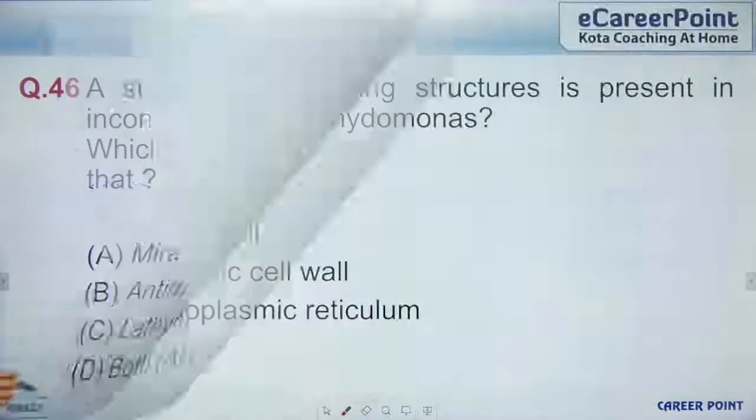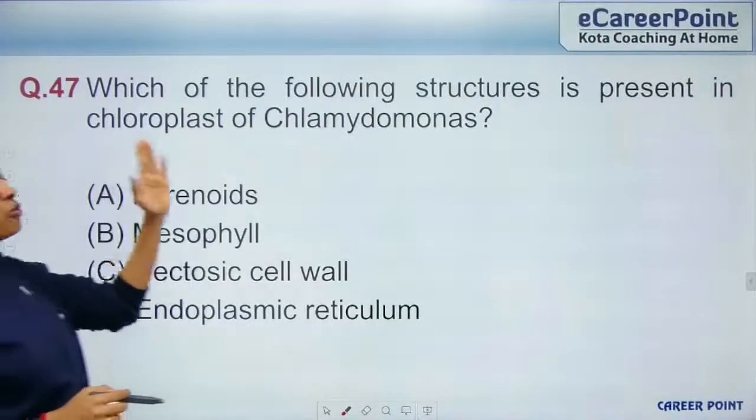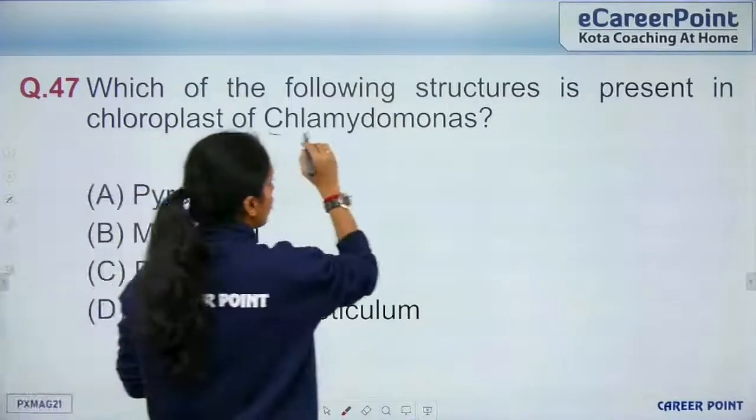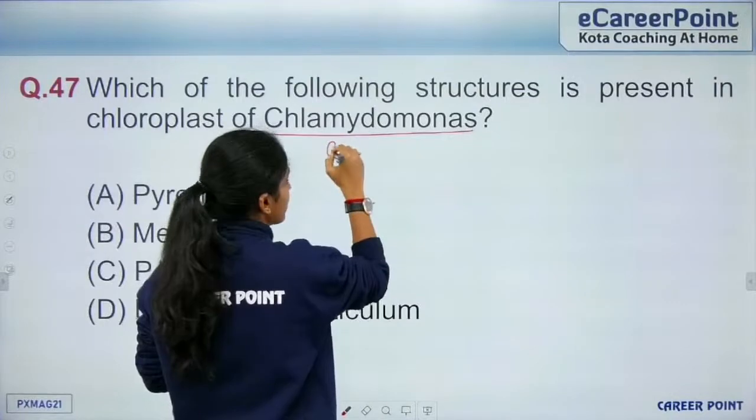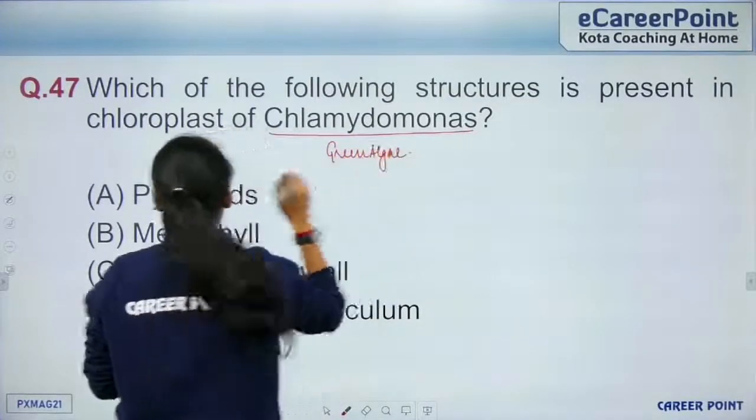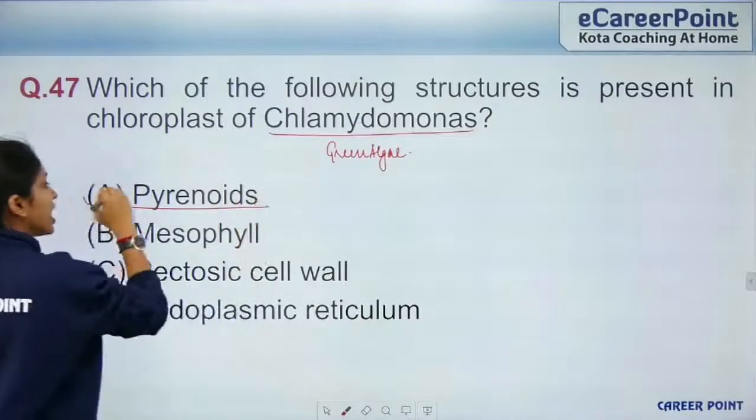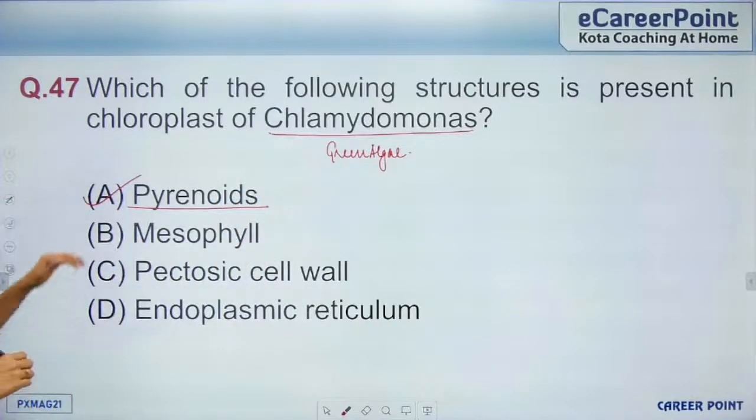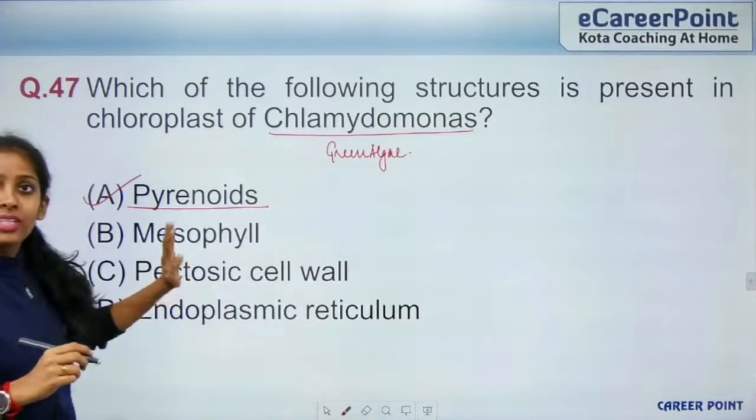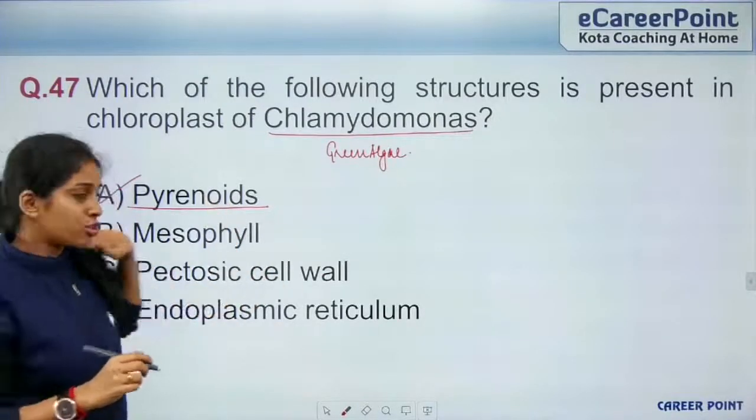So question number 47, which of the following structure is present in the chloroplast of Chlamydomonas? So Chlamydomonas is a green algae. So green algae have pyrenoids, which is their storage material. So they do not have well-defined leaves, so mesophyll is not there. The cell wall is made up of cellulose, not pectose.